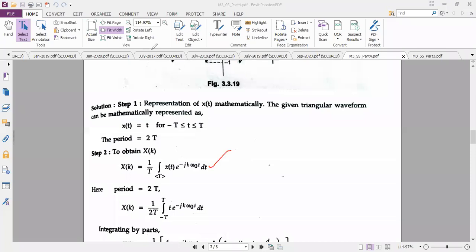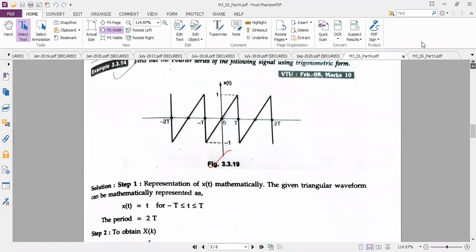One more thing I want to point out here. They have not given any numbers. If I take this complete cycle, the problem is I do not know the t value here.